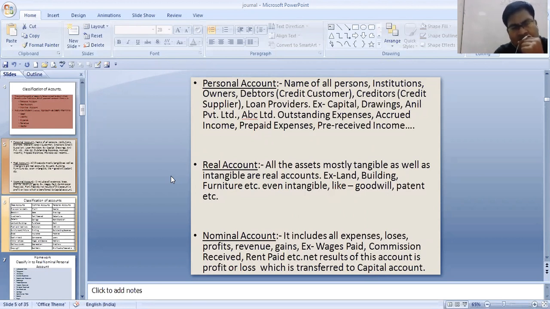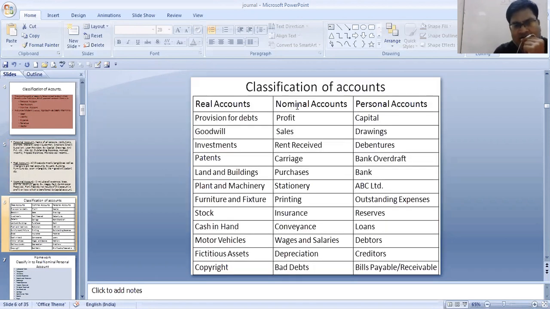I recap. We have divided the account into three parts under the traditional or British approach: personal account, real account, and nominal account. We have come to know the meaning of all this. Let's now classify these accounts, with some examples which you will get in your day-to-day business, in your day-to-day sums.